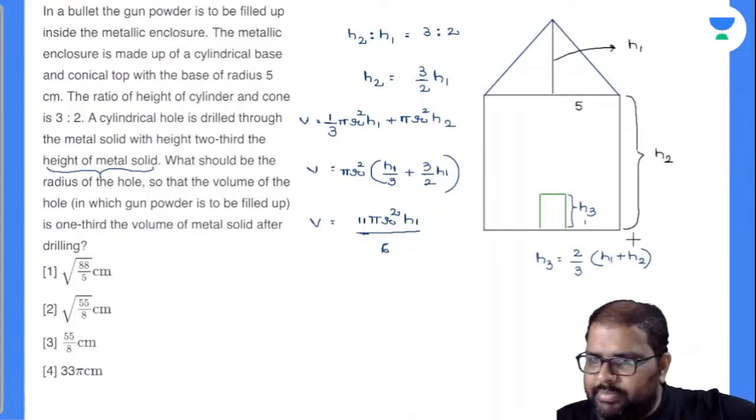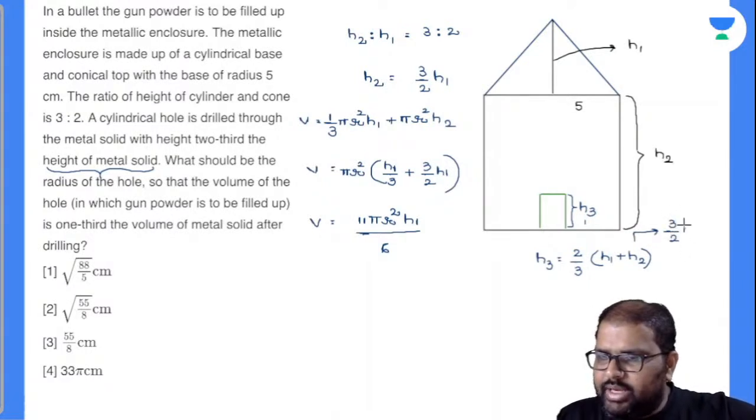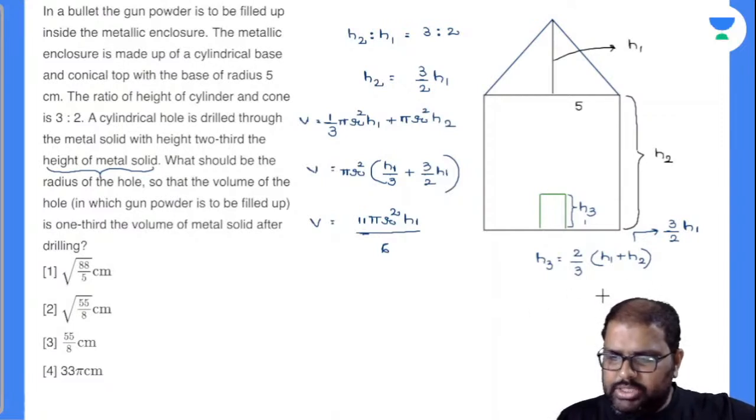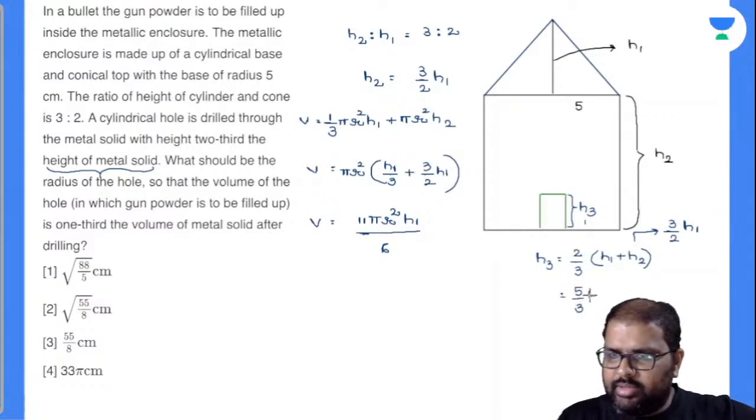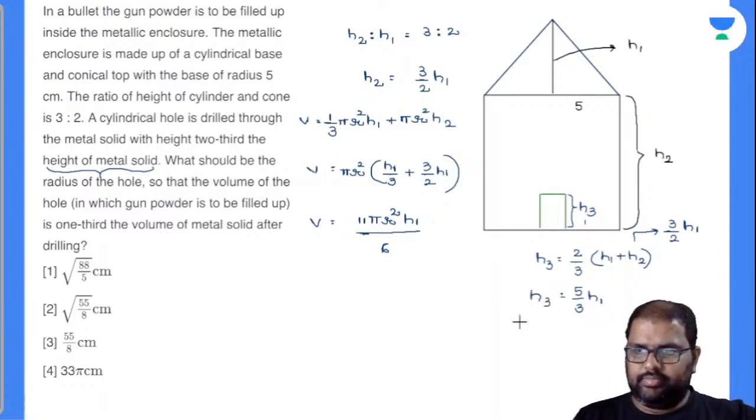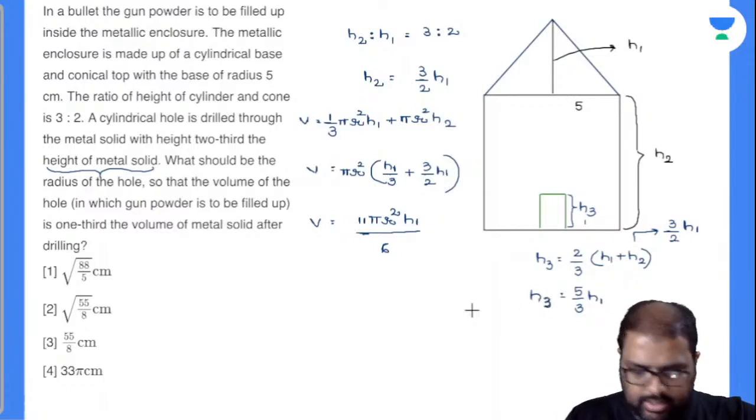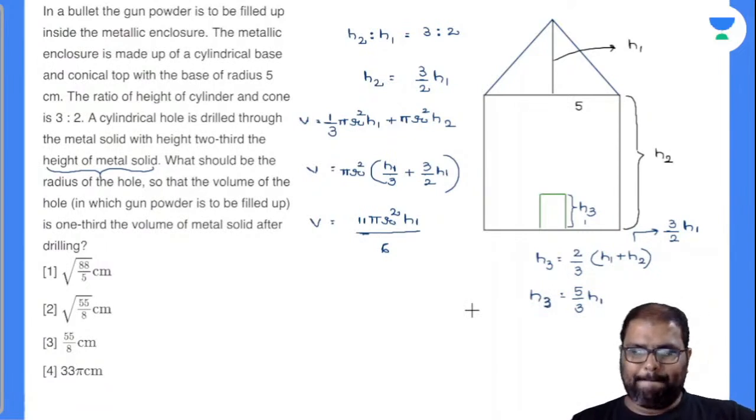Now also, in the place of h2 I'll write down 3 by 2 h1. So finally, h3 is 2 by 3 into 5 by 2 h1, the 2 gets cancelled, so 5 by 3 h1. Am I right or wrong? Yes, h3 is equal to 5 by 3 h1. Done. Now what is the question asked?